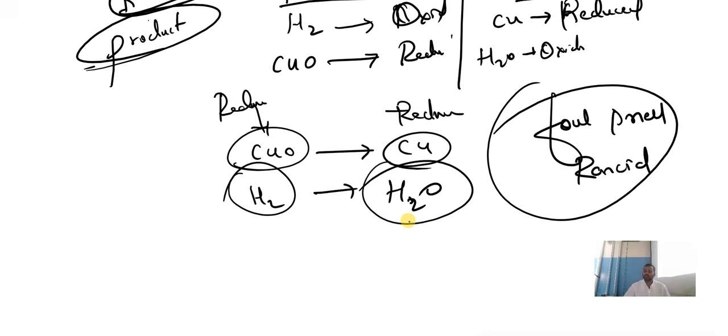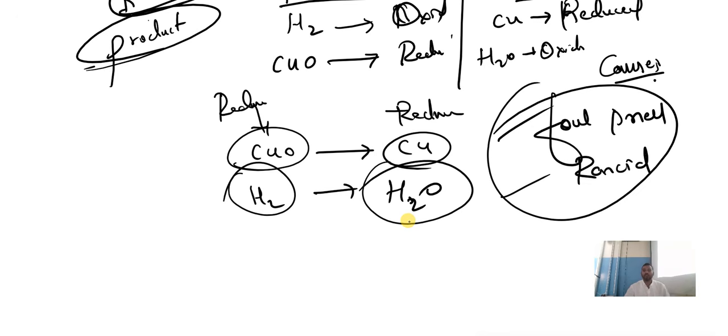Understood? These are the causes. So what are the causes of rancidity? The food will have a foul smell, means we get a bad smell, rotten smell, and the food becomes rancid, that is spoiled. In the reaction, if oxidation takes place in the presence of fat or oil, it is called rancidity. The causes of rancidity are foul smell and the food becoming rancid.